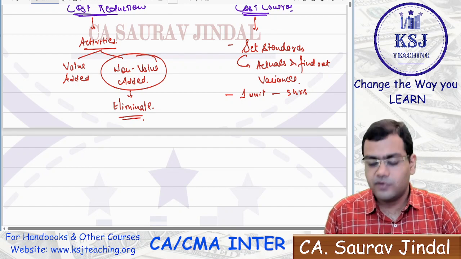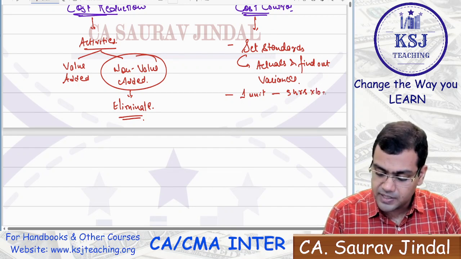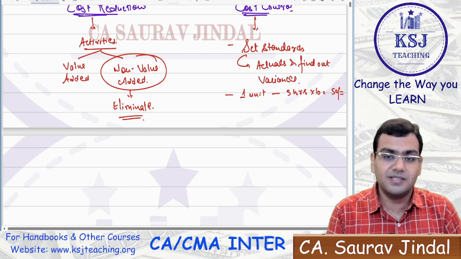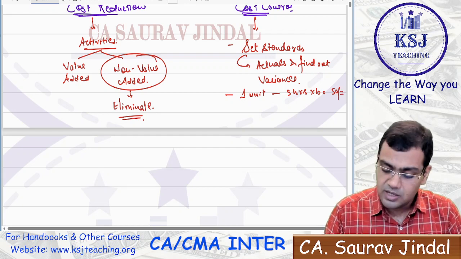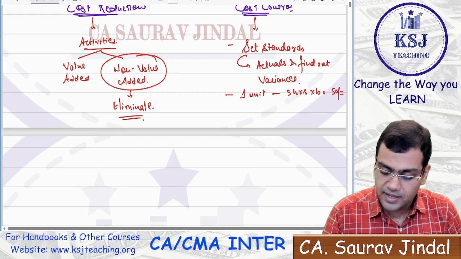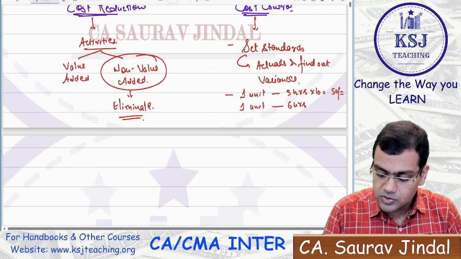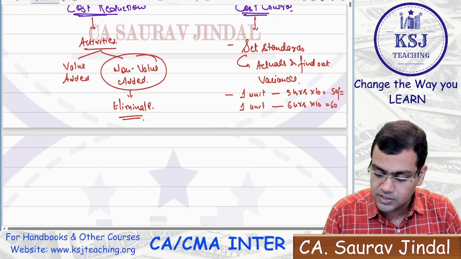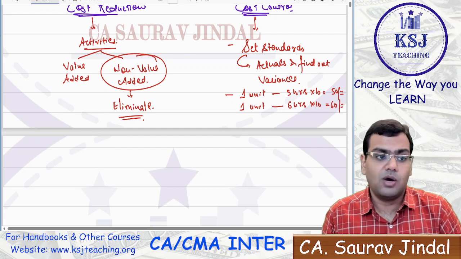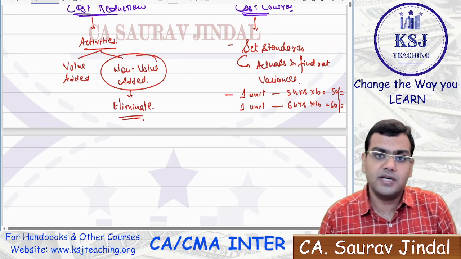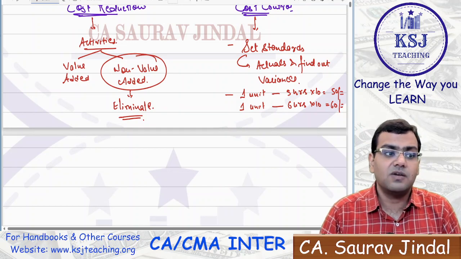And what you are paying for those 5 hours is, let's say, 10 rupees per hour. That means 50 rupees you will be paying. This is the standard that you thought for, right? What actually happened? One unit took 6 hours. So your cost will increase, sir, to 60 rupees. This is the variance. The 10 rupees, which is the extra cost that you will have to pay, that is a variance for you.